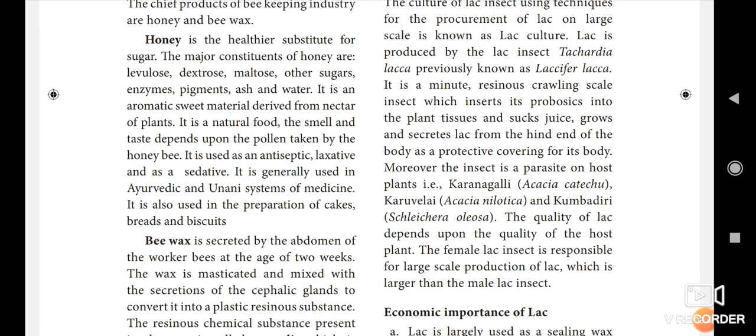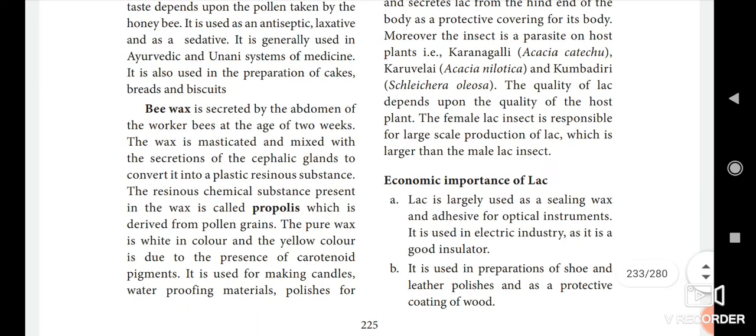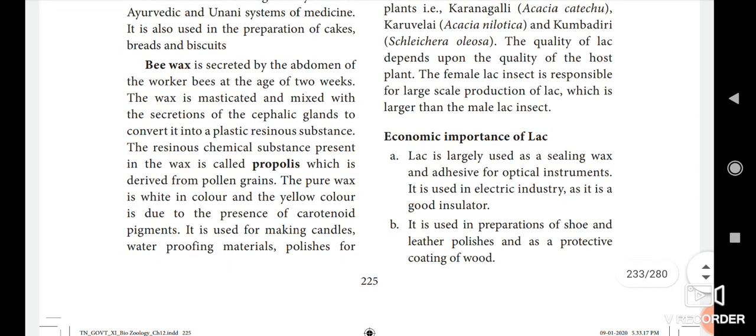The quality of lac depends upon the quality of the host plant. The female lac insect is responsible for large scale production. When compared to the male, only the female lac insect secretes the lac in large quantity. Next we see about the economic importance of lac.